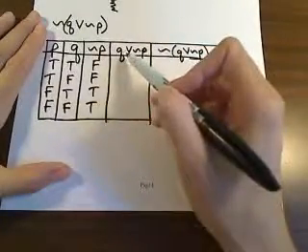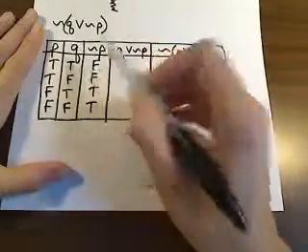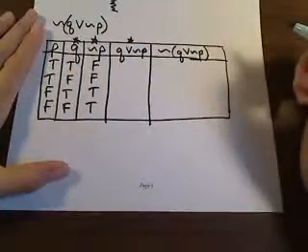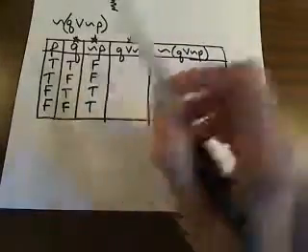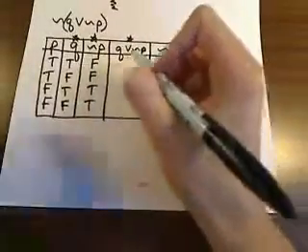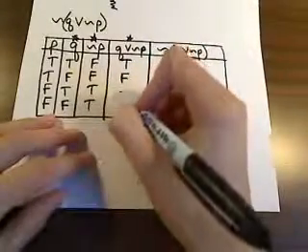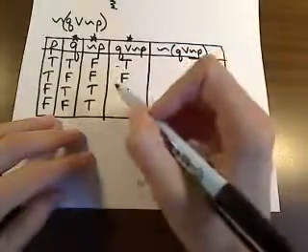And then what we're doing now is we're taking a look at the disjunction between these two columns right here. So this column and this column are going to become this column. Okay, so if you look at your disjunction truth table, when you have a true and a false, it ends up being true. And a false is the only situation where you have false there. And then true and true ends up being true when you're using a disjunction here.